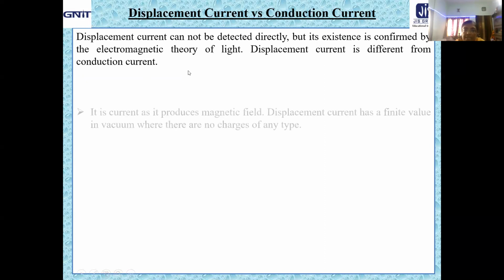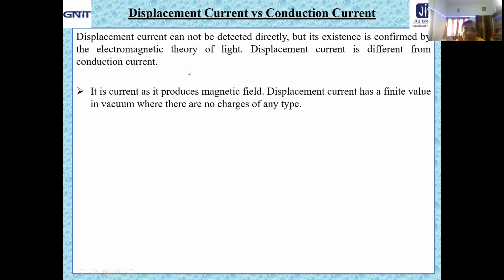Now, let us sum them up point-wise. Displacement current is a current because it produces a magnetic field, though it is not associated with the motion of charge carriers. That's why displacement current has a finite value in vacuum where there are no charges of any type.